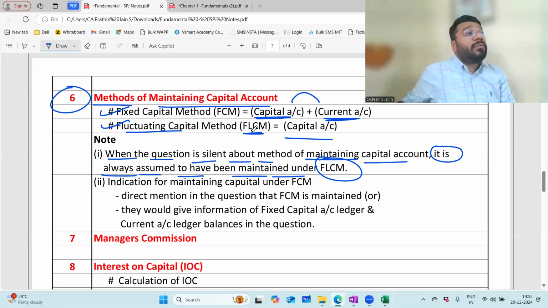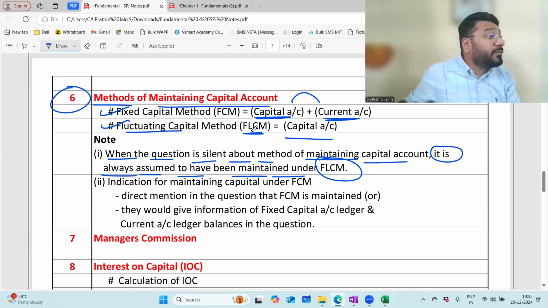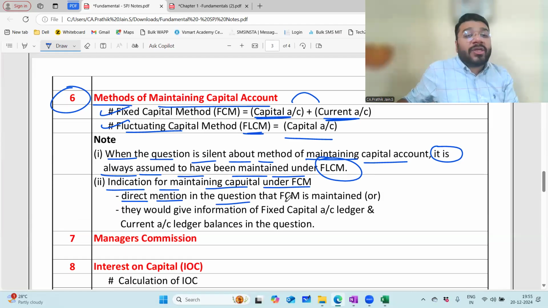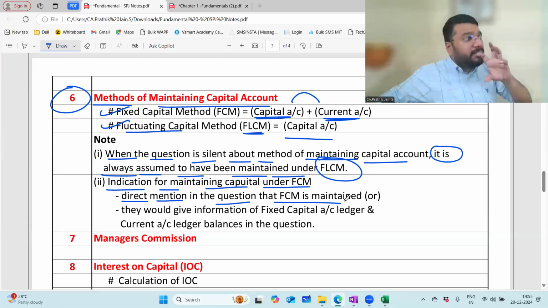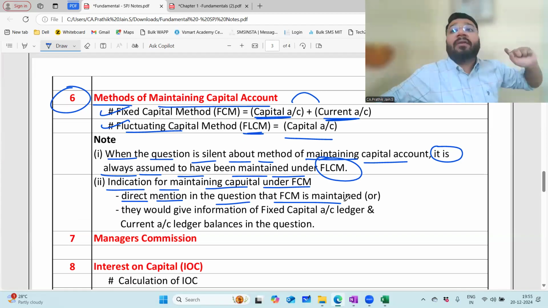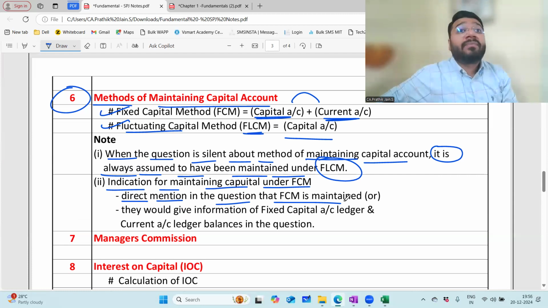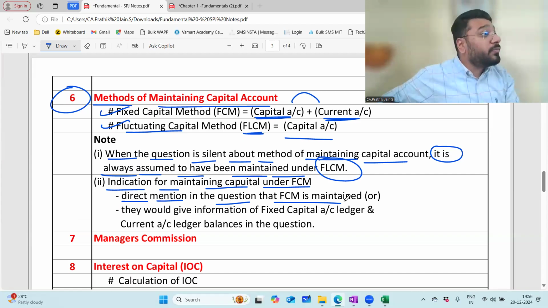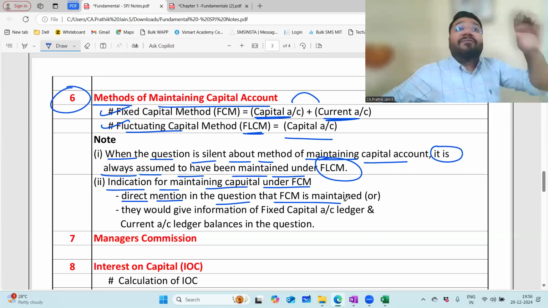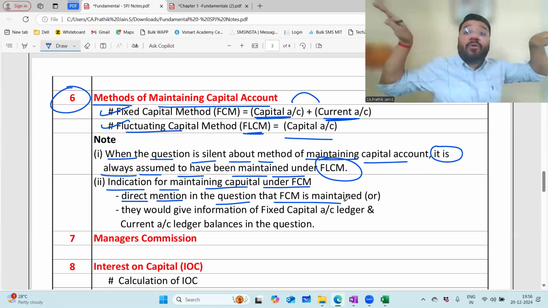So when will you consider this as the fixed capital method? Two indications will be given. Indications for maintaining the capital under fixed capital method. One, directly the question mentions that FCM is maintained. They'll mention a line theoretically that the firm is maintaining the capital under fixed method. Very straightforward. Second, they will not mention it directly. Indirectly, they'll give a hint. How? In the question, they'll have the fixed capital ledger separately and the current account ledger separately.